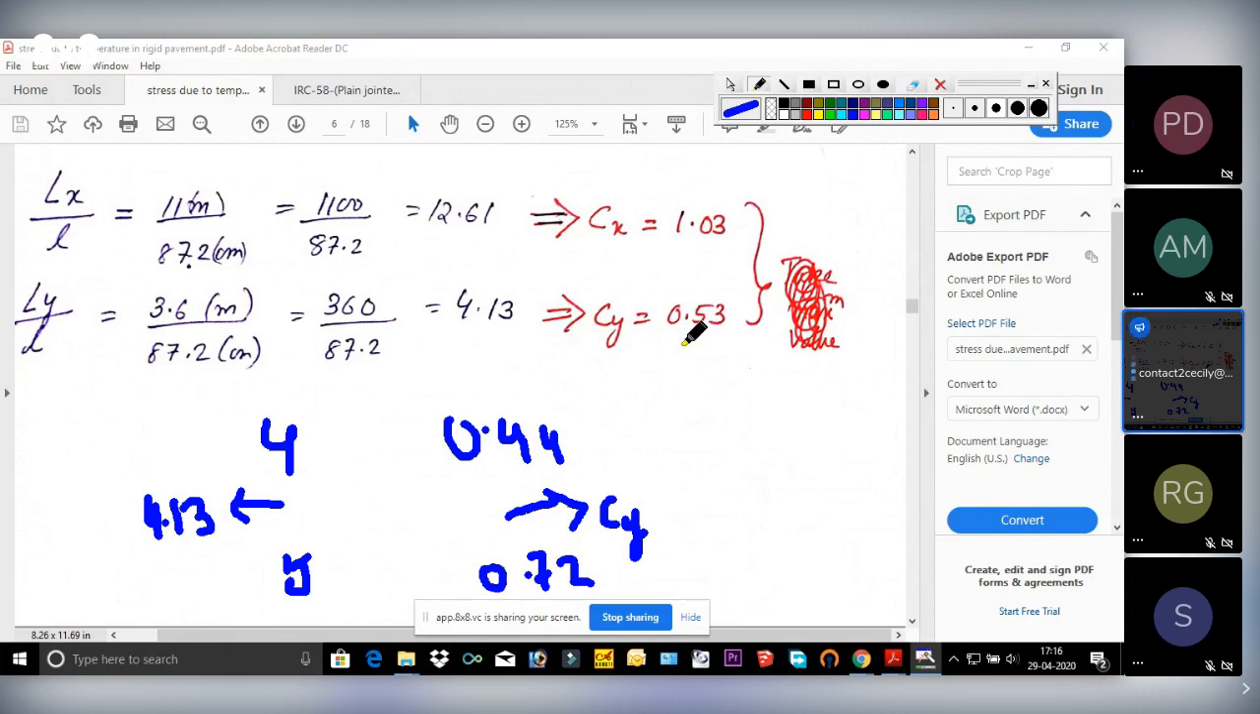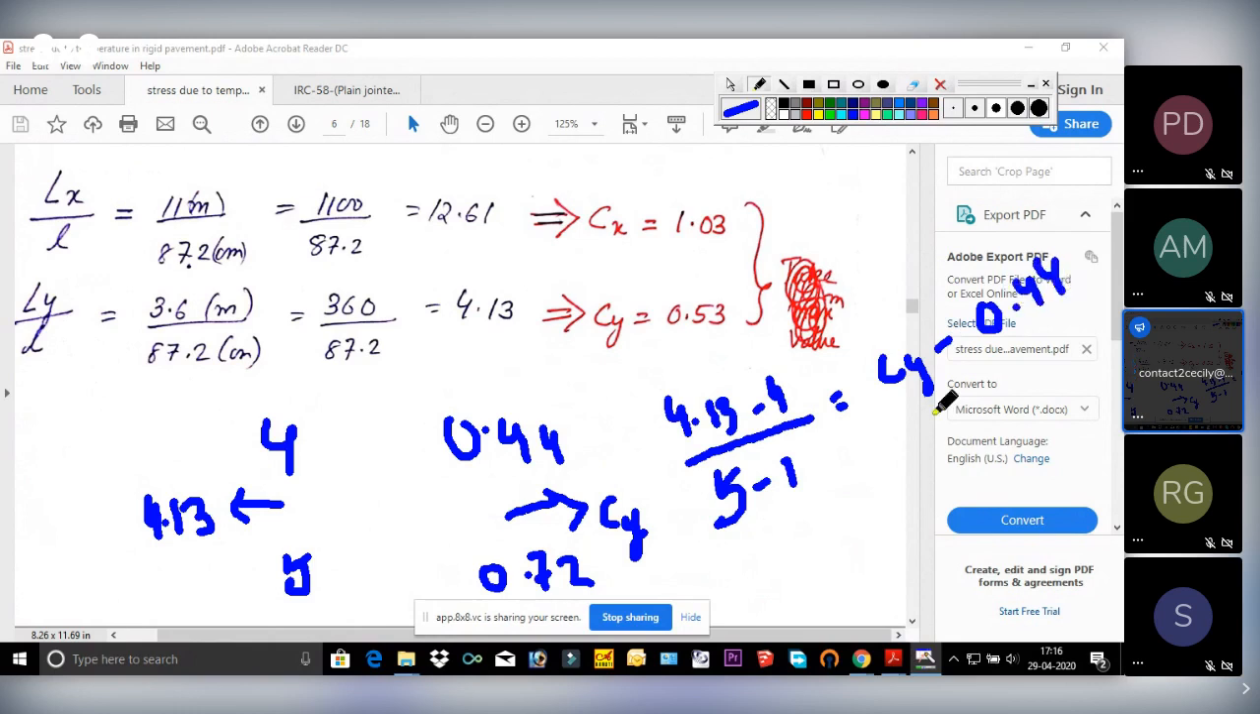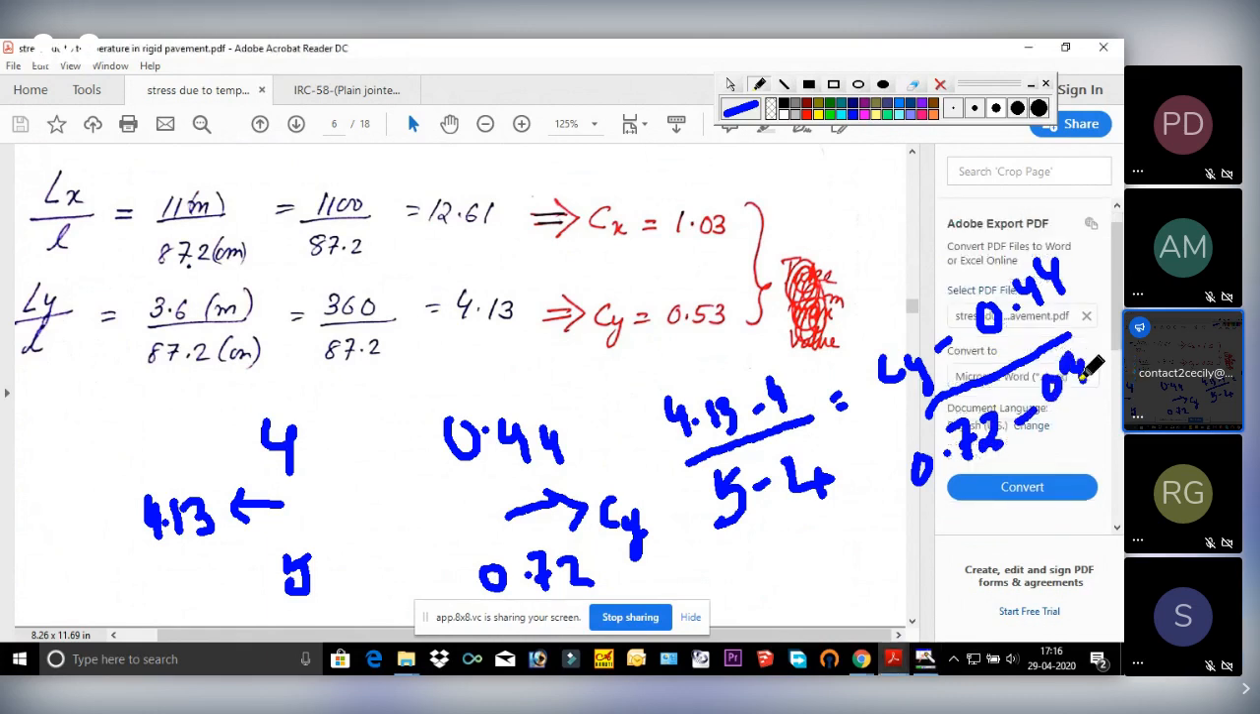See the formula: 4.13 minus 4 by 5 minus 4 equals Cy minus 0.44 by 0.72 minus 0.44. Let's see how much it comes out to be.